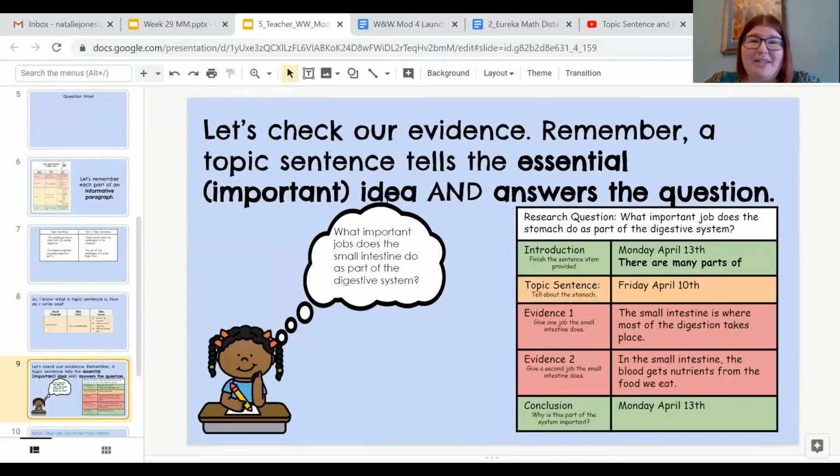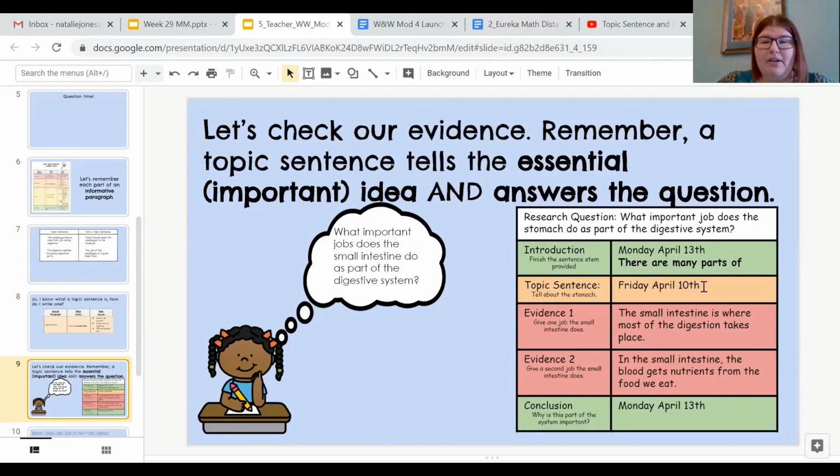So we're going to check our evidence, because it works a lot easier for me to take a look at the evidence to think of that big main idea and that important idea and answer the question. So for what I'm showing you, my question is, what important jobs does the small intestine do as part of the digestive system? So, if I'm answering the question, I'm going to start to think about how I could answer this question.